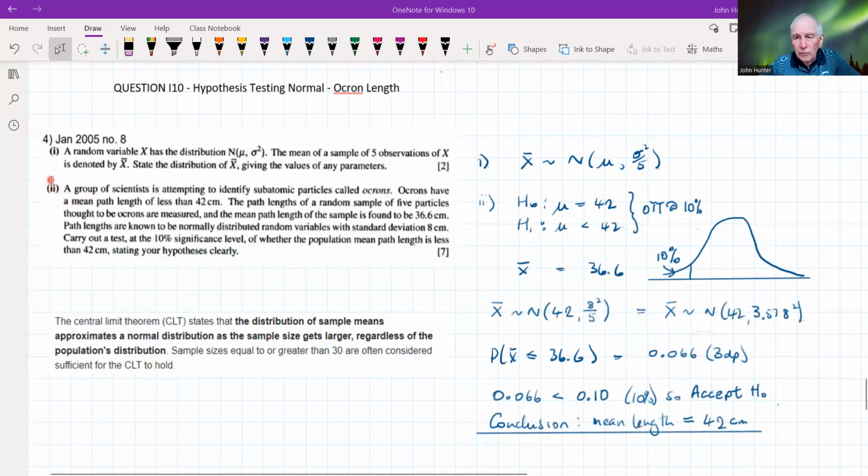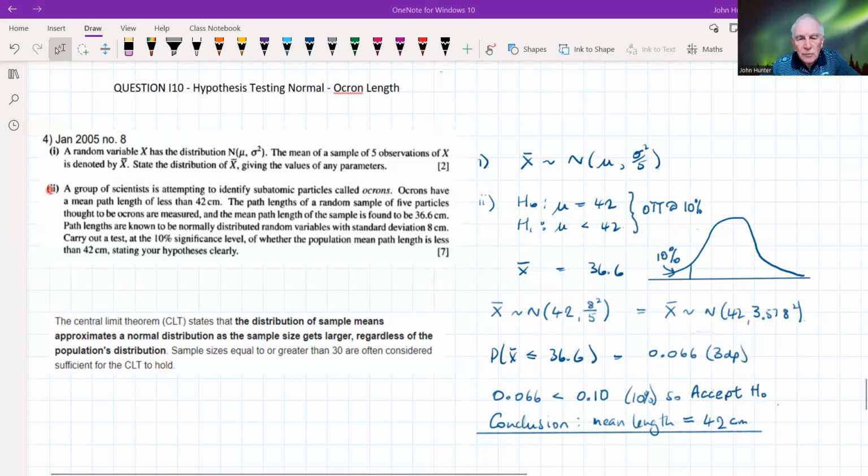This is a good example of where forming your hypotheses is not necessarily straightforward. Let's have a look. A group of scientists is attempting to identify subatomic particles called Ocrons. Ocrons have a mean path length of less than 42 centimeters.